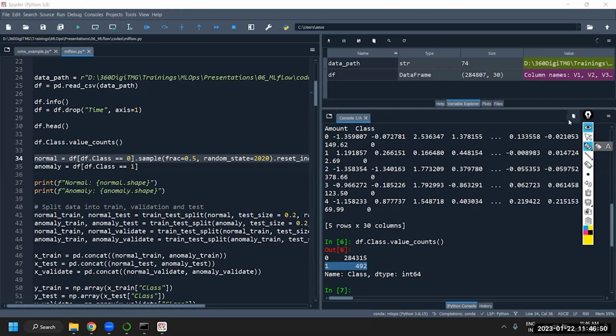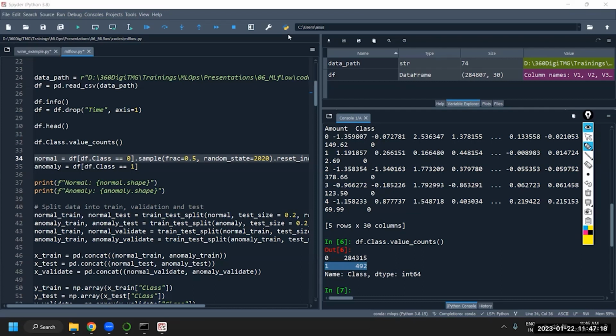Here you have 284,000 records. Genuine case transactions are 284,315 transactions. It's a very large data set, so I'll take only 50% of this data.